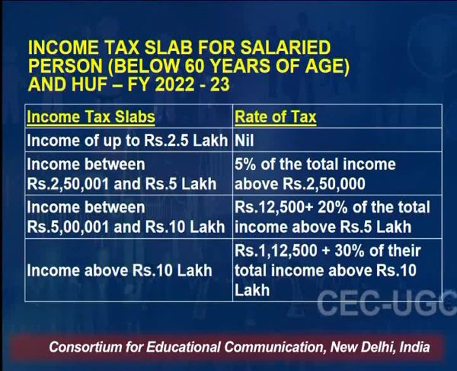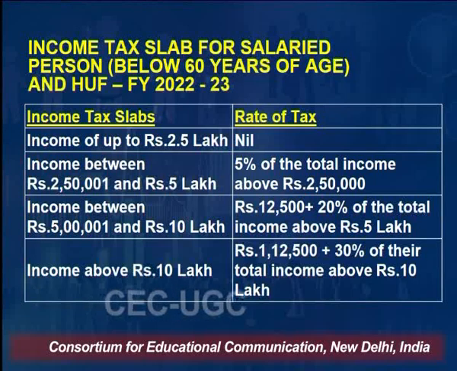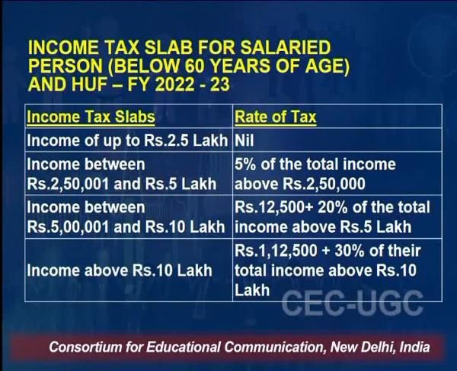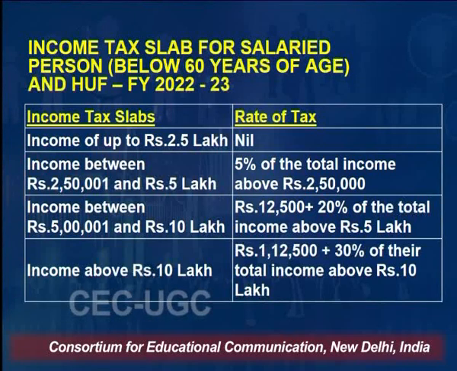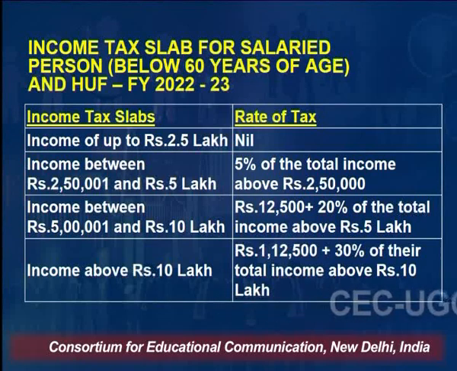There is no tax liability on an individual whose income is up to 2.5 lakh. If it is 2.5 lakh to 5 lakh, then the rate of tax is 5%. Supposing a person's income is 5 lakh rupees. On the income between 2.5 and 5, that is 2.5 lakh rupees, the individual will have to pay 5% tax, that is 12,500 will be the tax liability of that individual.